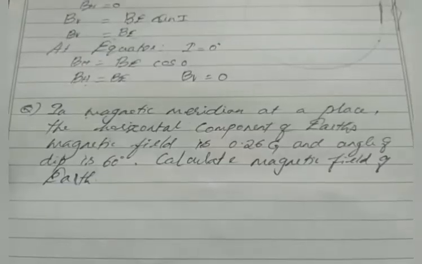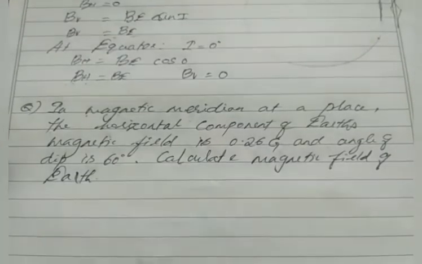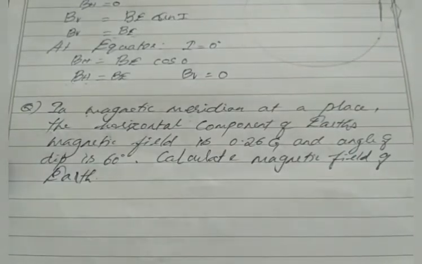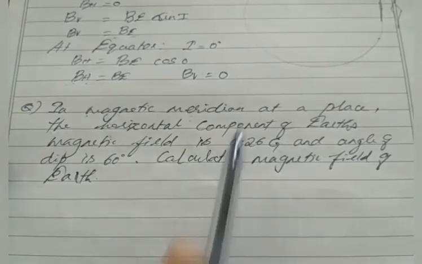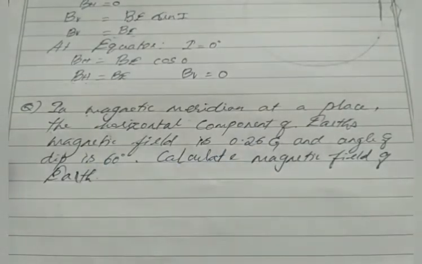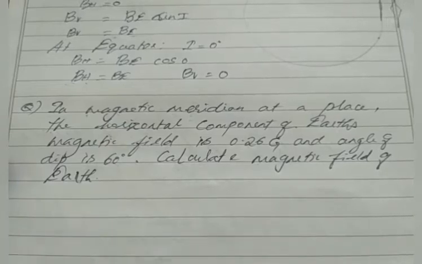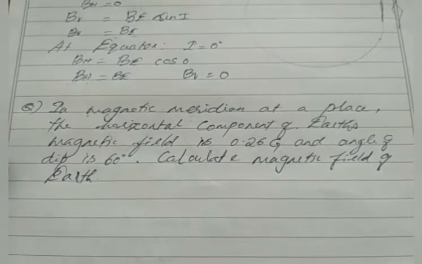Clear? We solve one simple problem. In the magnetic meridian at a place, magnetic meridian means a plane on the magnetic axis. In a magnetic axis, we draw one plane. That plane is known as the magnetic meridian, which you saw in that video. Okay, so calculate the component of earth magnetic field. It is 0.26 Gauss and the angle of dip, which means I, is 60 degree. Calculate the magnetic field of earth.